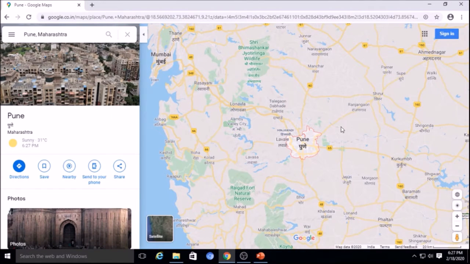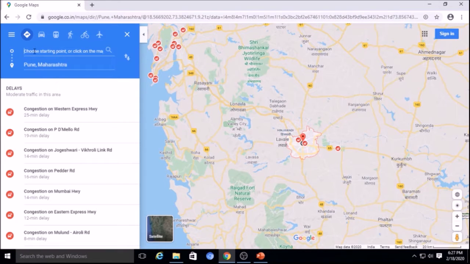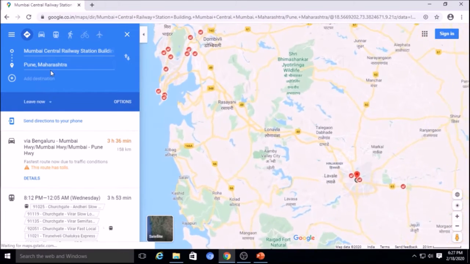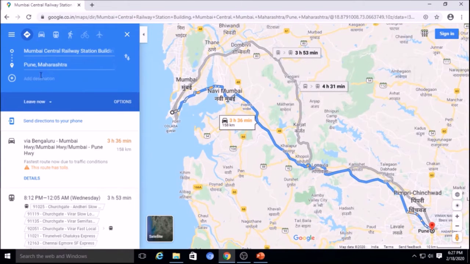Now the next use of Google Maps is to find the route. Suppose I want to find the direction from Pune to Mumbai, then I will have this particular option as Directions. So click on it, choose the starting point. Suppose I am selecting Mumbai. So it can give you the route between Pune and Mumbai.